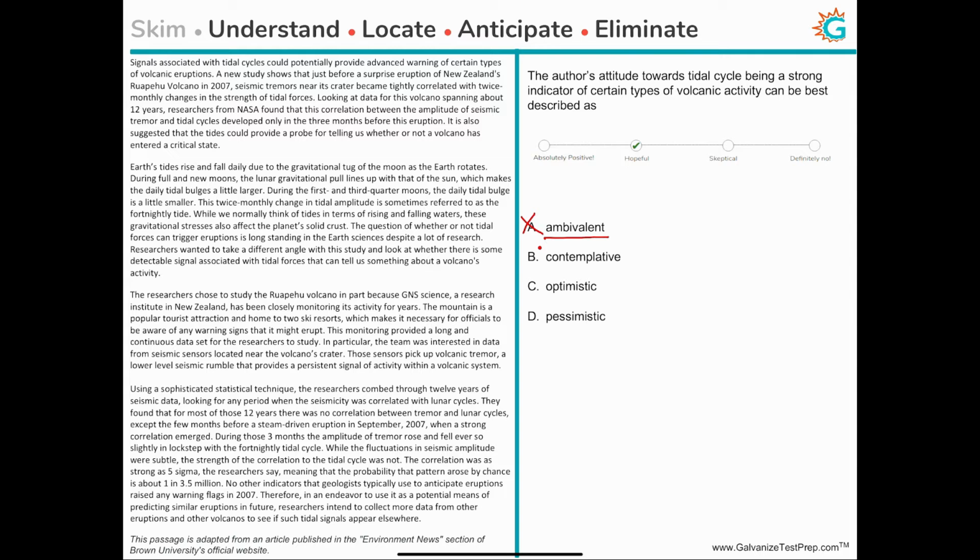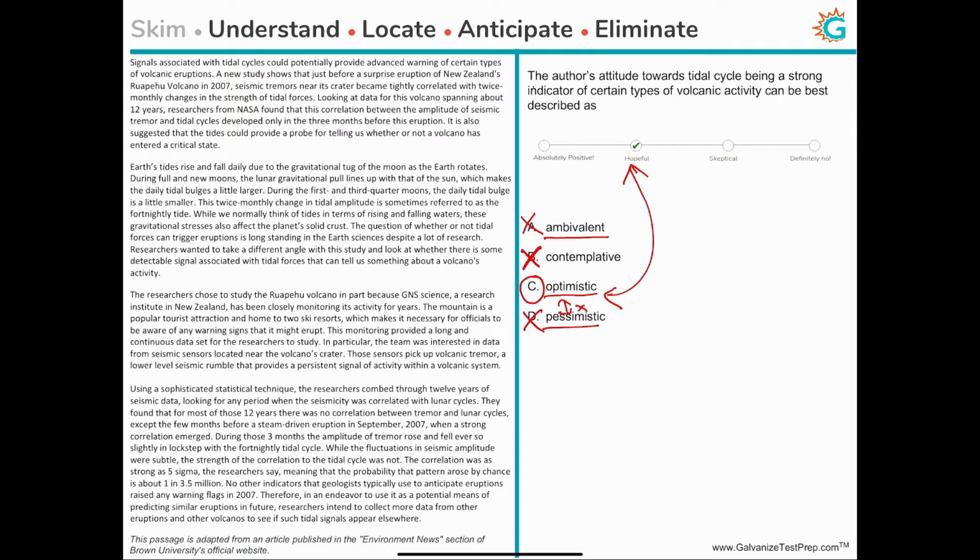Choice B is contemplative. Well, contemplative expresses a very thoughtful attitude, like you're thinking about something, pondering over it, trying to ruminate and arrive at some insight. So that's definitely not the attitude of the author either. Optimistic. Now that sounds likely, because optimistic is indeed the same as hopeful. So let's keep it safe and look at the next answer choice, which is pessimistic. Well, I'm sorry, that is definitely not okay, because it's the opposite of optimistic, and we know that the author is hopeful, so pessimistic is not correct.